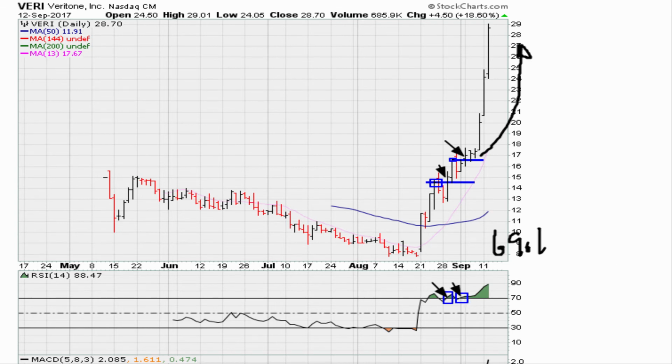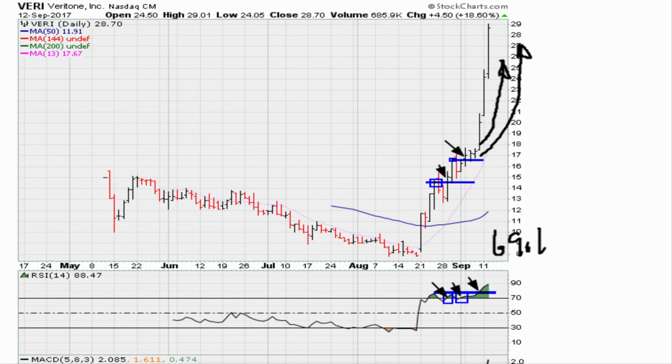And we can also see that the recent spike in price corresponds with the RSI on the daily also moving to all-time highs. That movement to all-time highs corresponds with this price explosion.